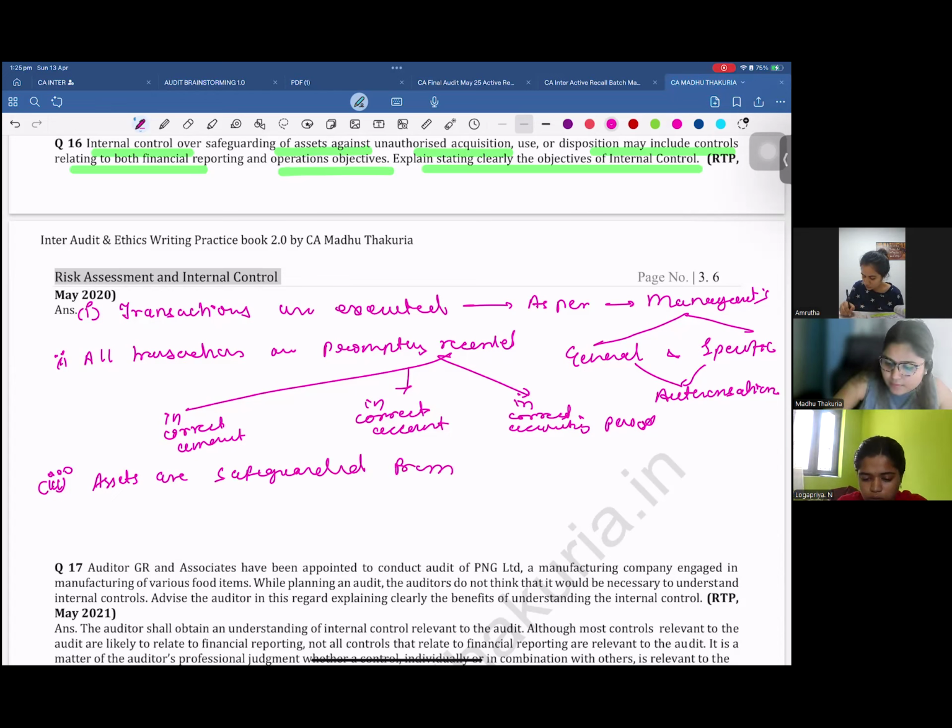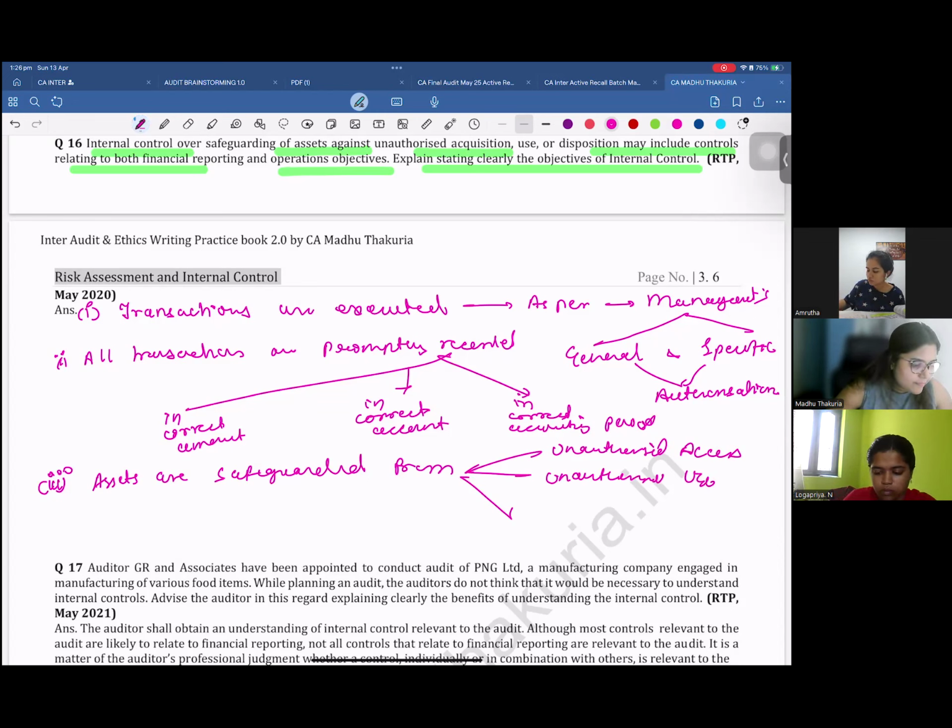from unauthorized access, unauthorized use, unauthorized disposition. Like nobody should be able to dispose of the assets, sell off the assets without proper authorization from the management. Nobody should be able to use entities' assets for their personal uses. Nobody should be able to access the entities' assets unless and until they have been given the access. What is the fourth objective?